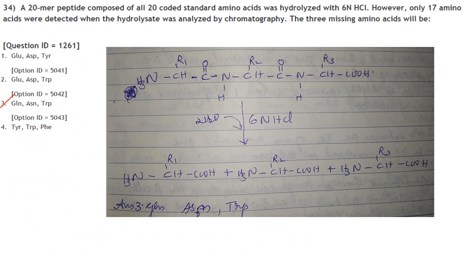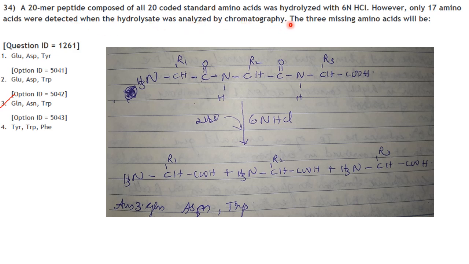Then next one. A 20-mer peptide composed of 20 coded standard amino acids was hydrolyzed with 6 normal HCl. So this is a hypothetical peptide, and it was hydrolyzed by 6 normal HCl. However, only 17 amino acids were detected when the hydrolysate was analyzed by chromatography.